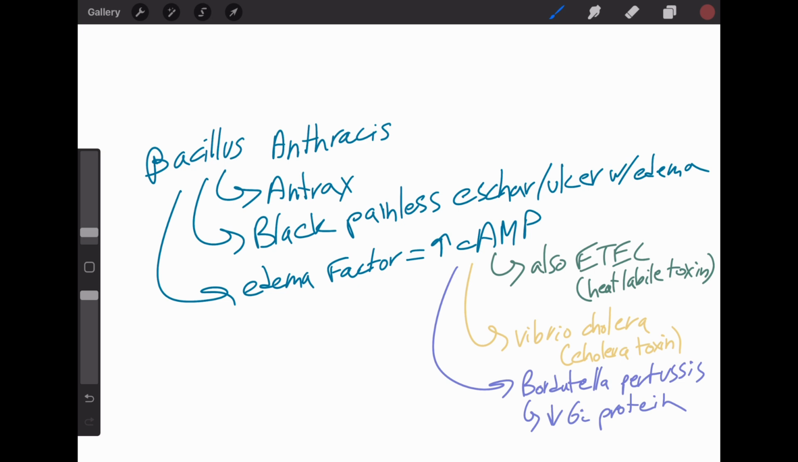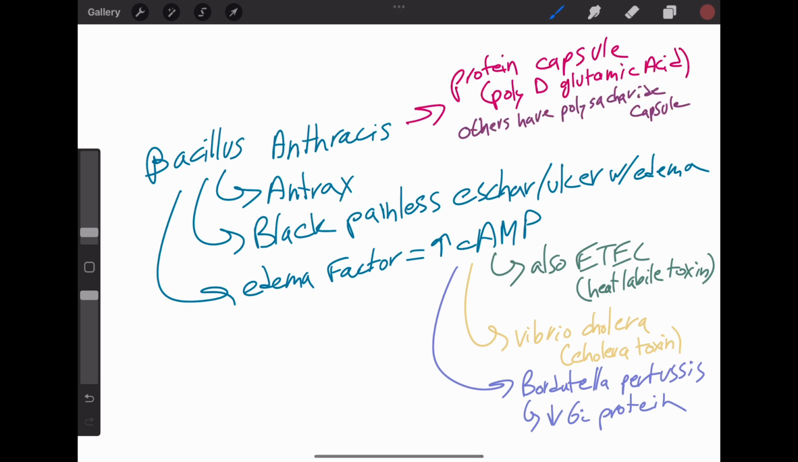This also raises cAMP. So a unique fact about B. anthracis, it is the only bacterium with a protein capsule. This is the poly-D-glutamic acid. Unlike other encapsulated organisms that have polysaccharide capsules, such as strep pneumo, Neisseria meningitidis, H. influenzae type B, etc., Bacillus anthracis spores contain dipicolinic acid, making them heat and acid resistant, allowing survival in harsh conditions such as contaminated animal hides.